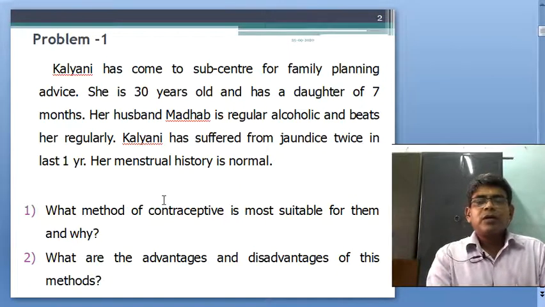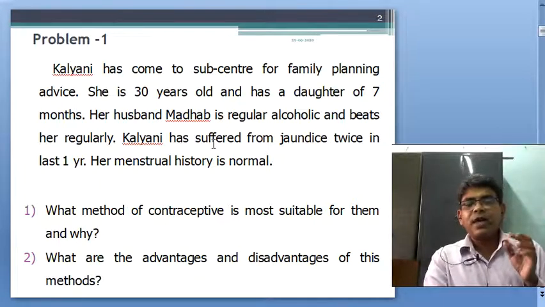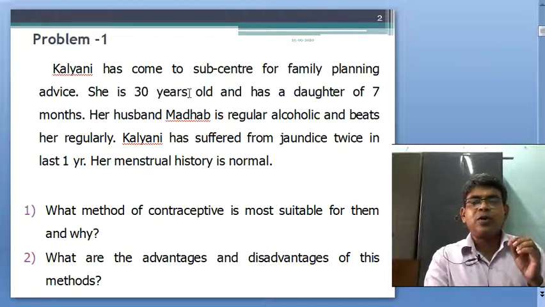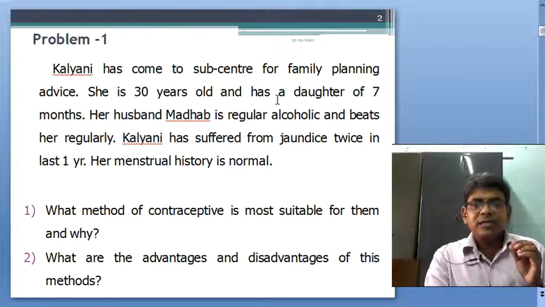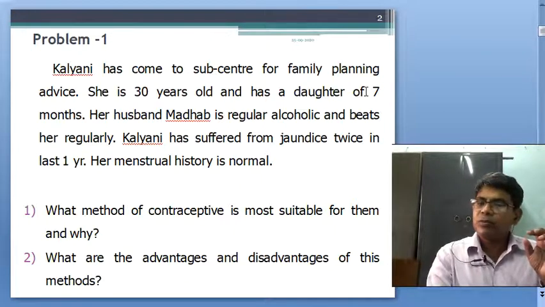So, first, when you face the problem cards, you have to read each and every point carefully. Kolani is 30 years old and has a daughter of 7 months. So, her daughter might be continuing breastfeeding.